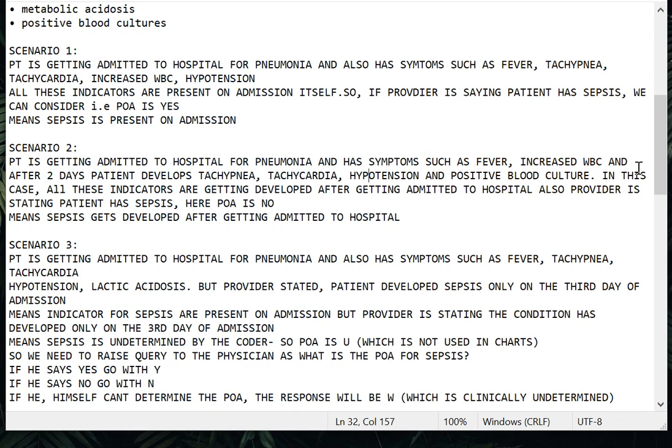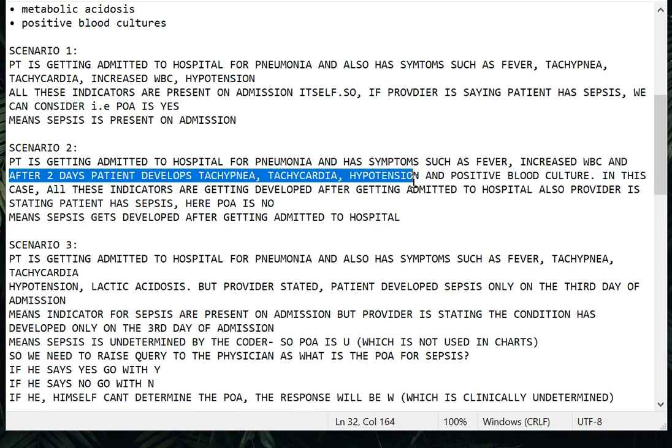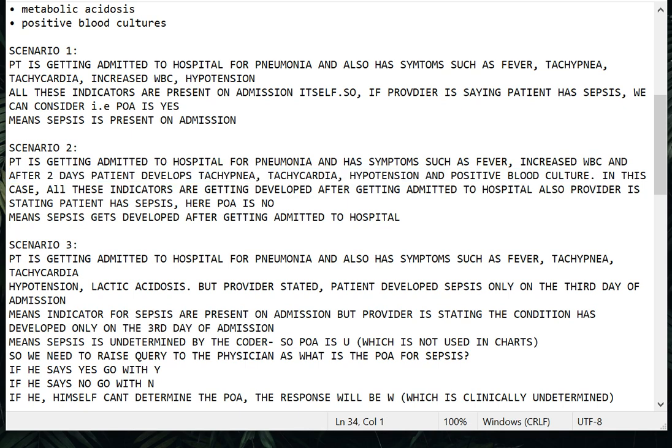So now let's see the next statement. After 2 days, the patient develops tachypnea, tachycardia, hypotension, and positive blood culture. He's clearly stating here that only after 2 days does he start developing these symptoms. So what they are telling is, initially the patient has pneumonia, fever, and increased WBC, and after 2 days this patient has tachypnea, tachycardia, hypotension, and positive blood culture.